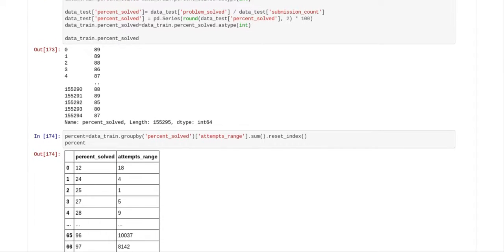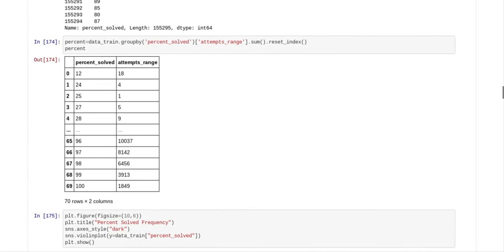And so you can see the output that we had after we had our integers. So we did a group by for this, for the percent solved in the attempts range. And so we had 70 different possibilities after I made it an integer.